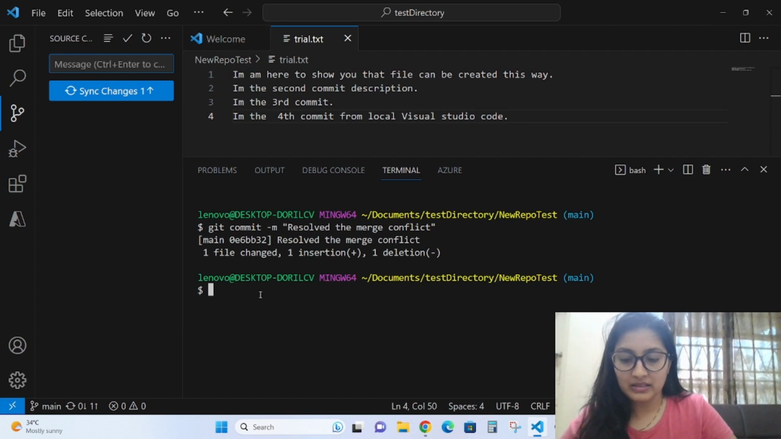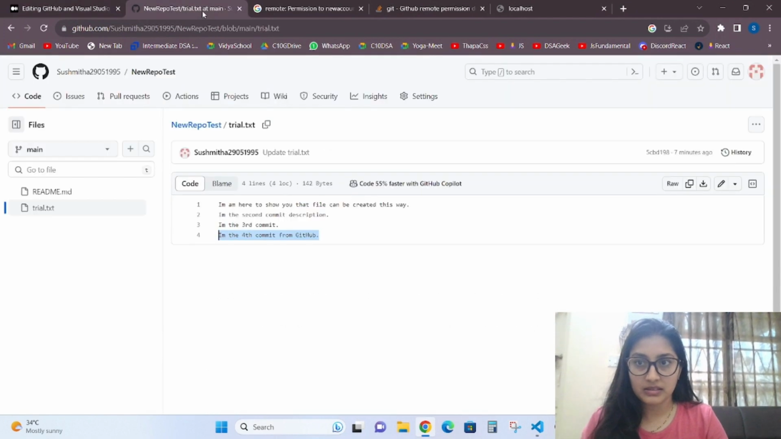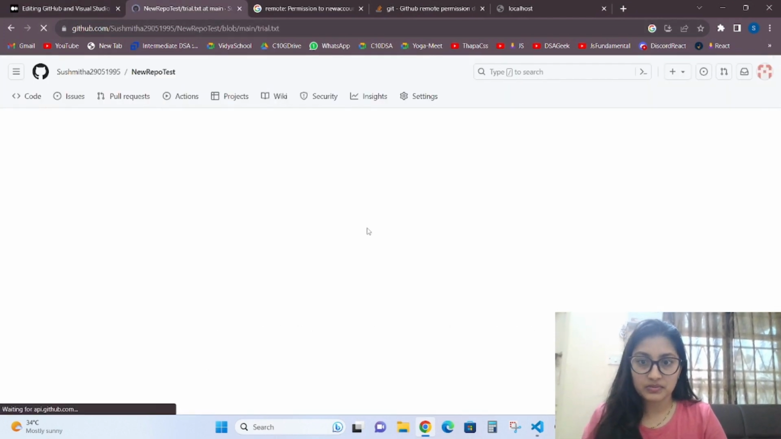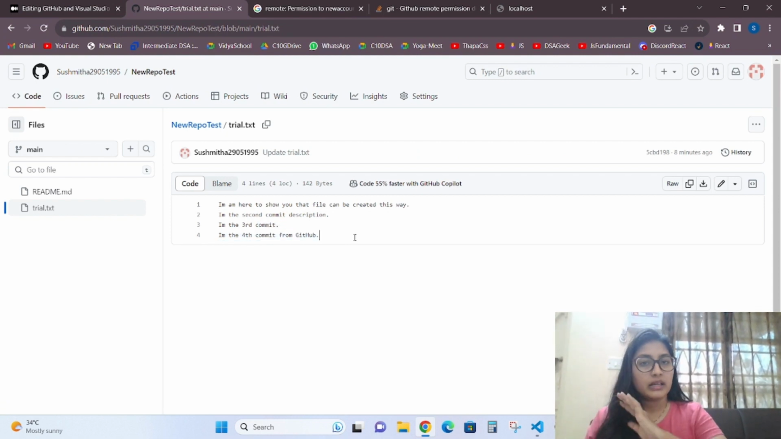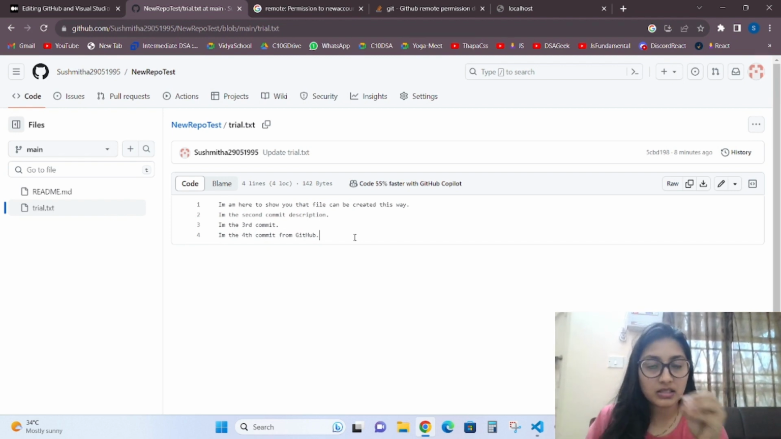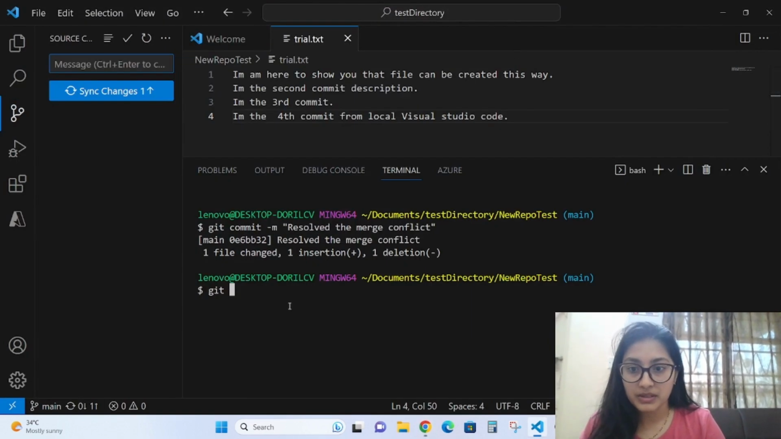See, then do git, wait. Now until this, I'll just show you. Inside it is still "I am fourth commit from GitHub." GitHub is not changed. We have done all this in our local Git. All these changes are in local only. Now we are pushing from local to GitHub. Now this will change to "I am the fourth commit from local Visual Studio Code." I'm not changing it here, I'm changing it from here.